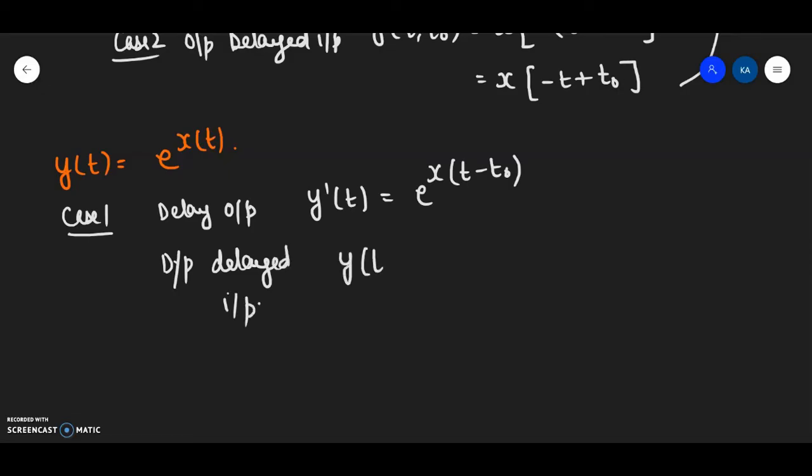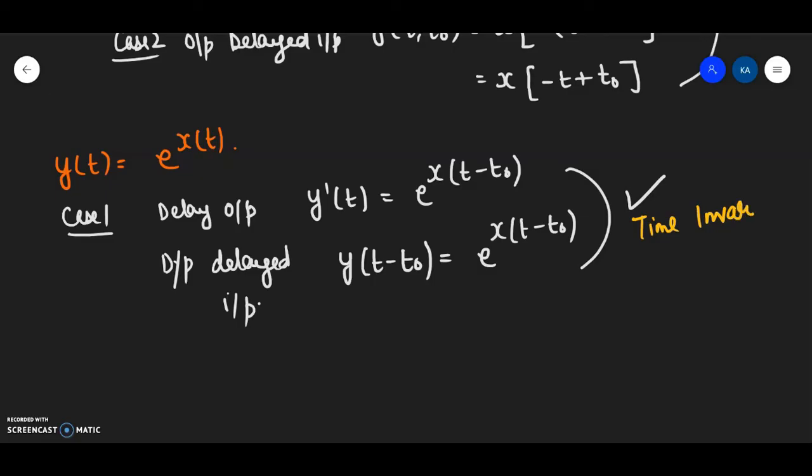This will be y(t, t0). Simply, I have to replace x(t) with x(t minus t0). Now here I can clearly see that both these equations are the same. So this is time invariant. Fine. This is a time invariant system.